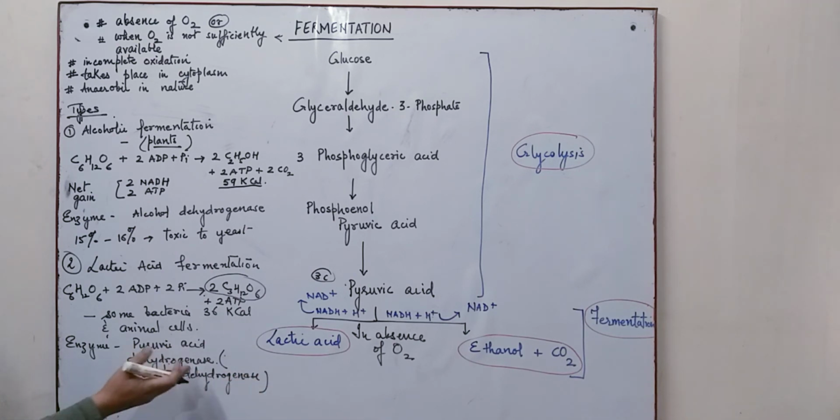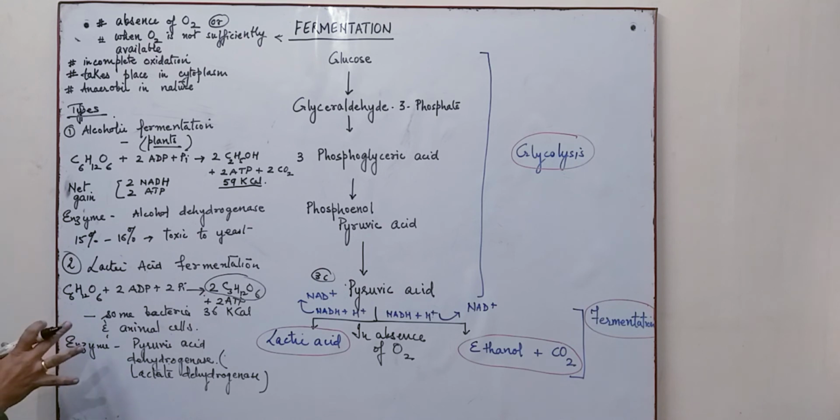Pyruvic acid dehydrogenase or lactic dehydrogenase catalyzes this particular reaction. The process is very important, and it produces 2 ATP again over here. So the net gain is similar: 2 ATP and 2 NADH are produced, similar to the previous one.